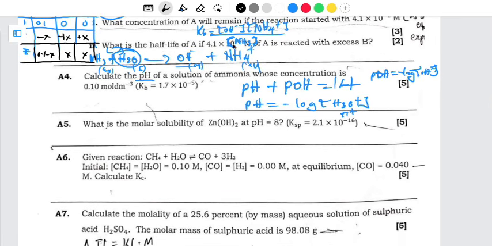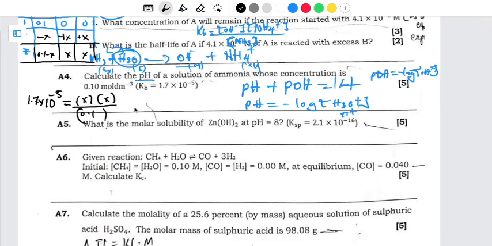So using the Kb expression, what are we going to have? We know that our Kb is 1.7 multiplied by 10 to the power negative 5, and this is going to be equal to x times x for hydroxide and ammonium ion, divided by 0.1 minus x. For this part, you have to assume that x is much less than 0.1, meaning the value here is not going to be affected. As a result, I'm going to discard x. So this is what I'm going to have.